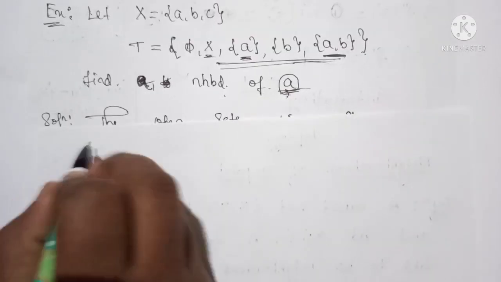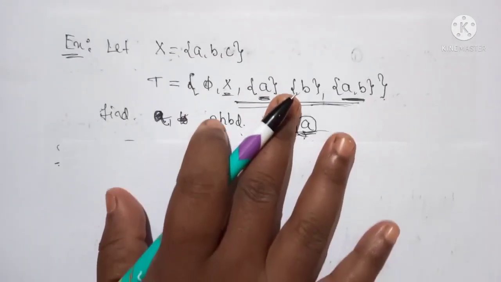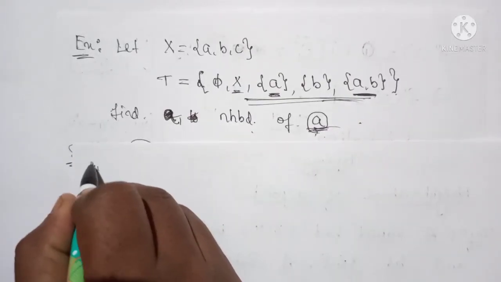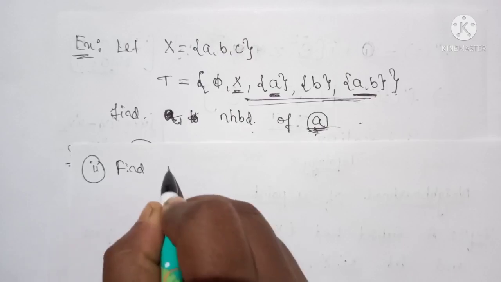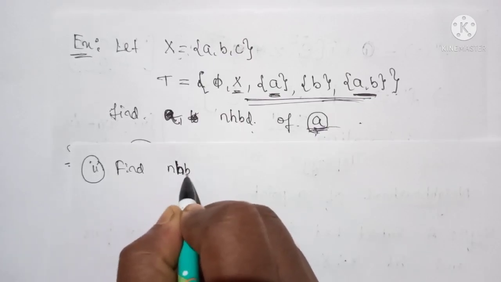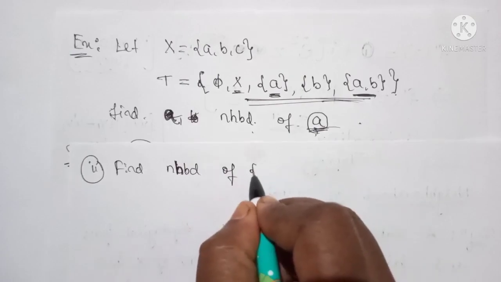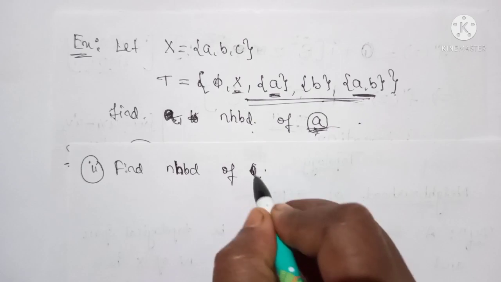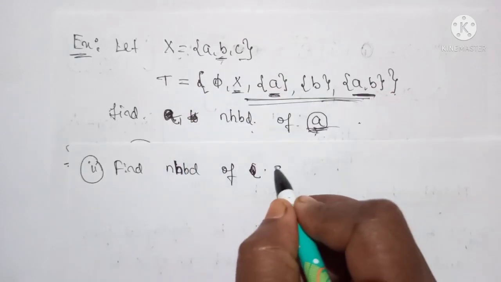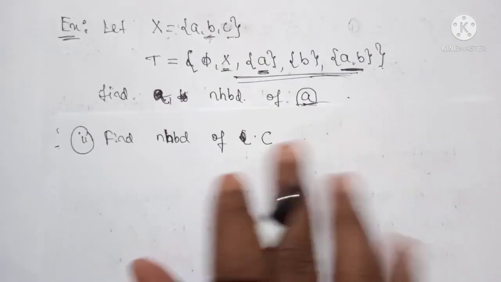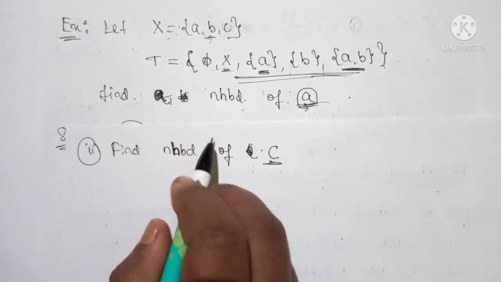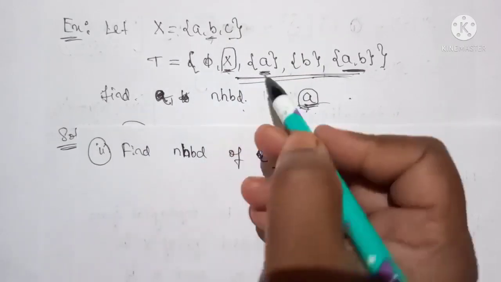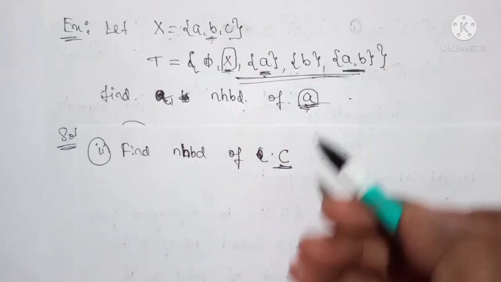Now we consider another example. Let's take this same topological space. So only second one we have to find the neighborhood of, you can consider any other point, neighborhood of point B or C. I will take this C. As you can see, the open set containing this point C is the only set X, the remaining sets do not contain this point C.